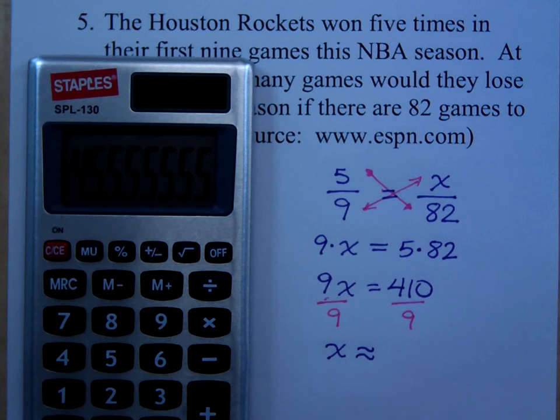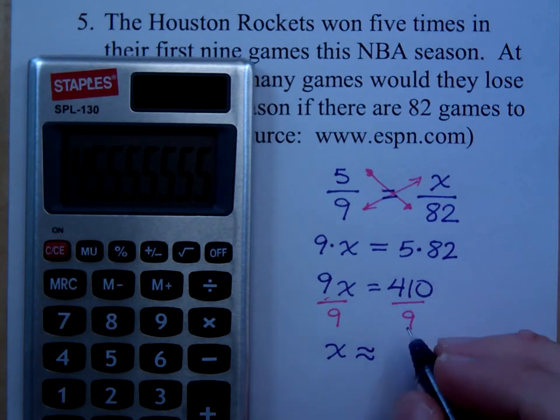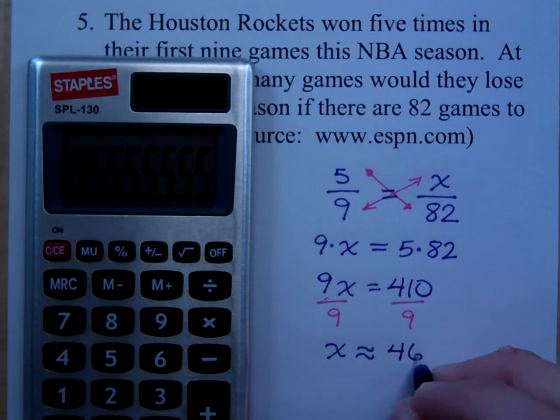Are you going to say, well, they won 46 and a half games, or 45 and a half? Do they win 45 and a half games? Do you win half a game? Oh, halftime. Oh, if we could just stop at the half. So this is about 46, right? So that means the answer to the question is what? 46 games.